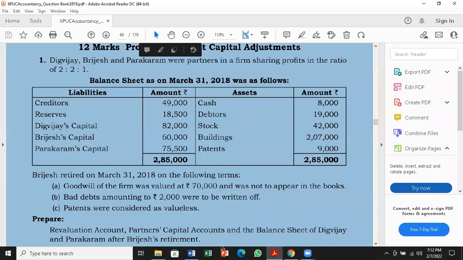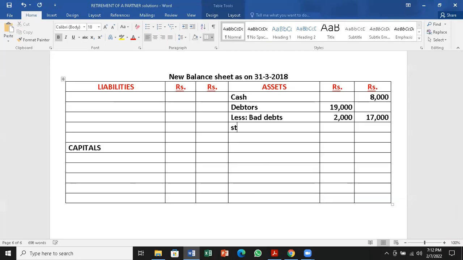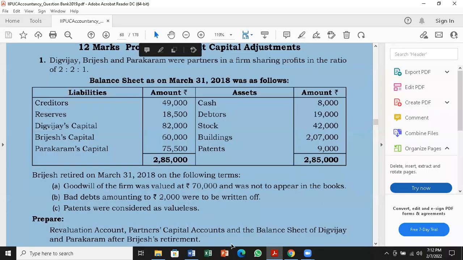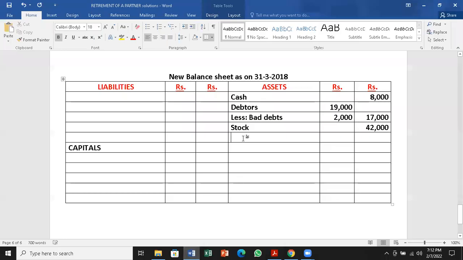Next is stock 42,000. No adjustment. Outer column 42,000. Next, buildings 2,07,000. No adjustment. Outer column 2,07,000.